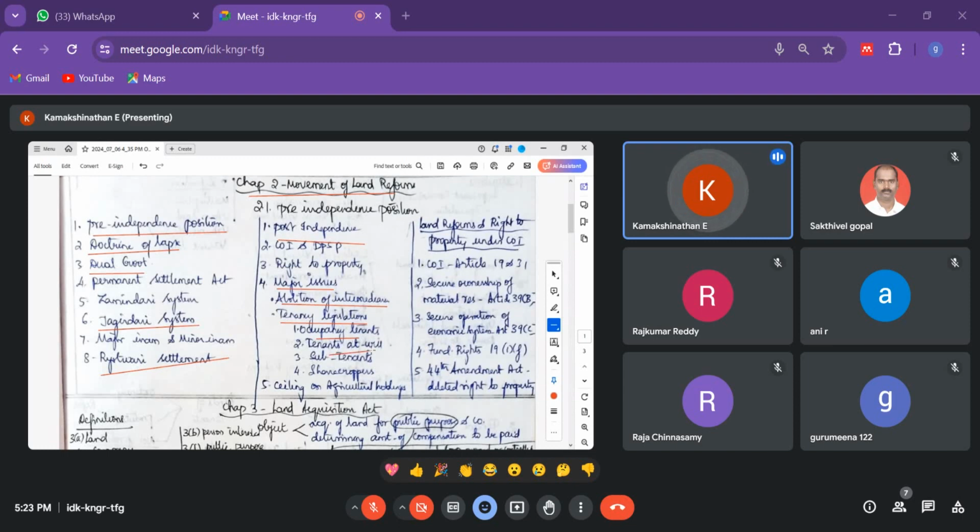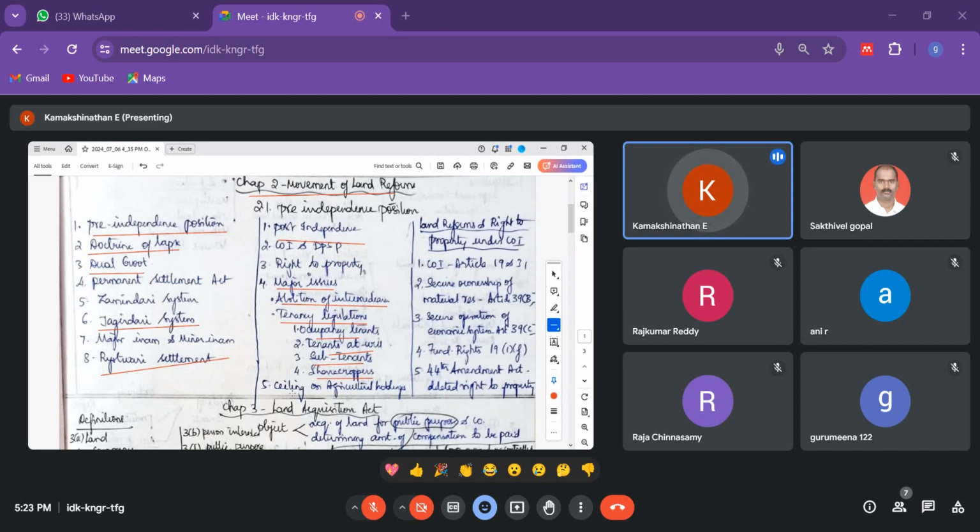Tenants at will. Okay, they are actually paying rent, and they can be evicted at any time. Evicted means moving away from that rental place. Okay, subtenants means there are no ownership rights. Okay, like the occupancy tenants, they don't have ownership rights. Those are subtenants. And the share croppers, they get a share in the crop every year. Okay, like 20% of whatever is yielded, they will take to their home and they can sell it. Okay, that is share croppers.